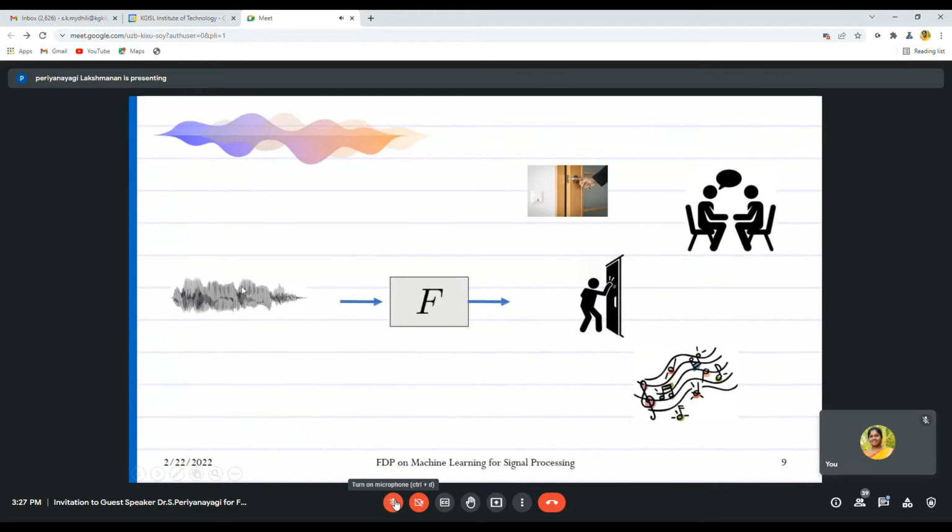So coming to this picture, if you give a voice speech signal as an input to a model, it should recognize what the signal says. If it tells open the door, play the music, do the homework, or sit and chat, whatever it is telling, this model is trained to do the task.